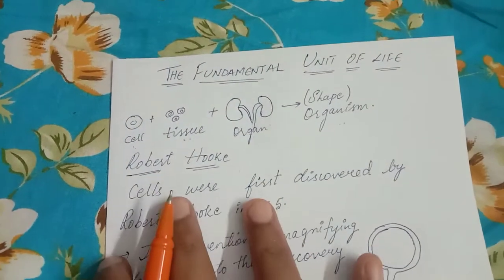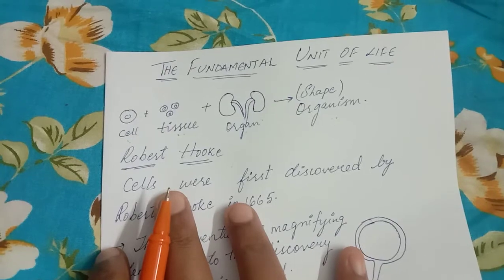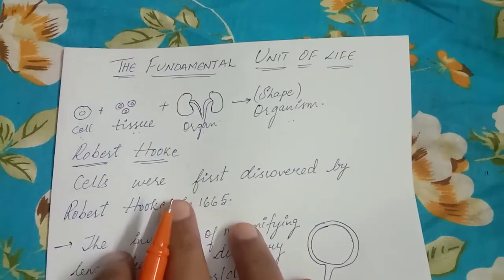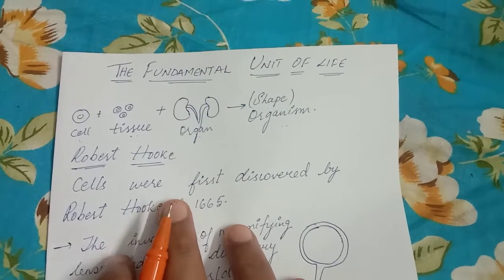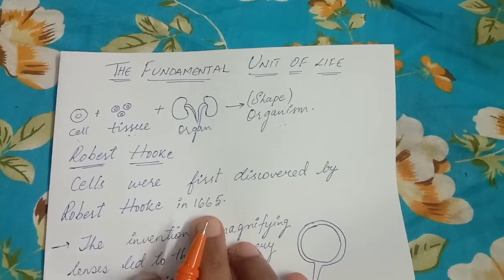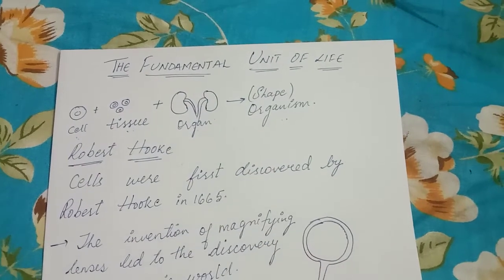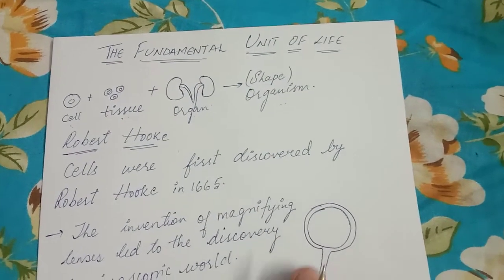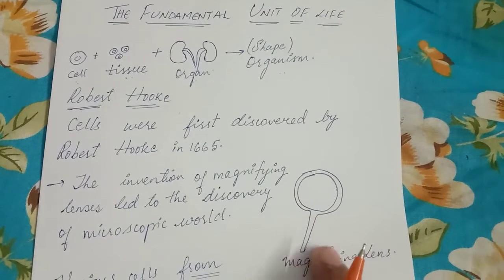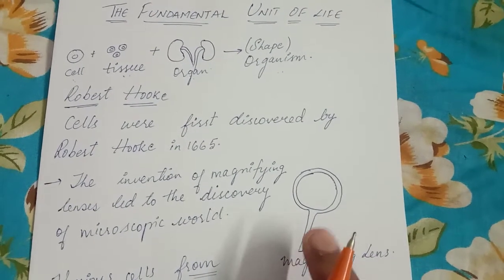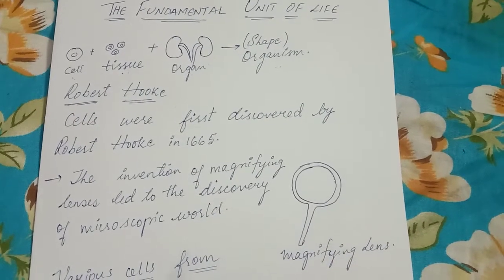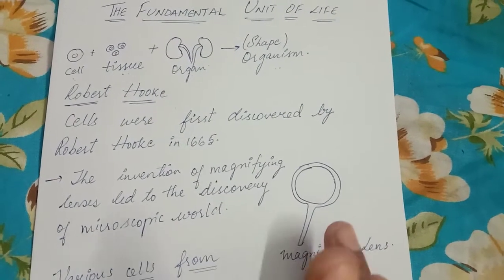Here Robert Hooke discovered the cell in 1665. He observed the cells in a cork slice with the help of a primitive microscope, which has magnifying lenses. With this discovery, he improved the microscope and discovered free living cells in pond water for the first time.